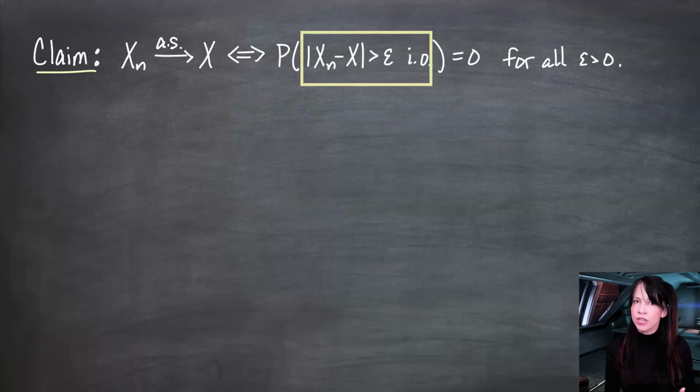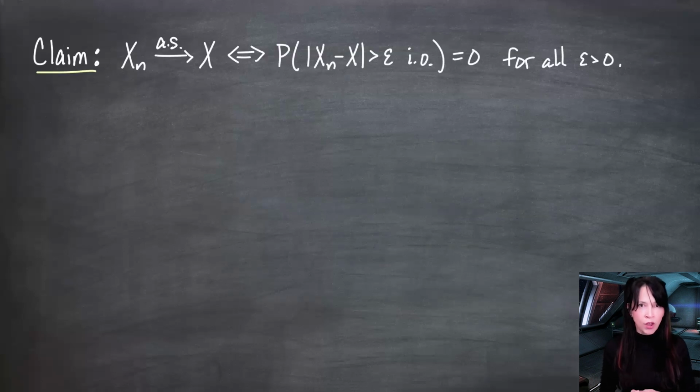This is, of course, the abbreviated notation. This is a set of omegas for which this happens. But let's show that this is equivalent to this, so we can use this for showing almost sure convergence in the future. Now, this is not something I tend to use to show almost sure convergence. If I was doing an exercise, like does this converge almost surely to that, I find this claim a little more helpful for proving other theorems about almost sure convergence, as you'll see. So I just said that we're not really saying a whole lot here.